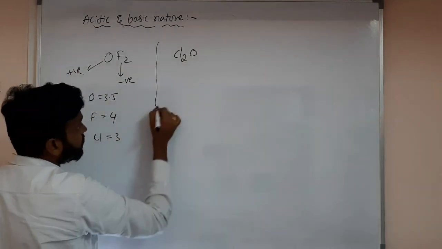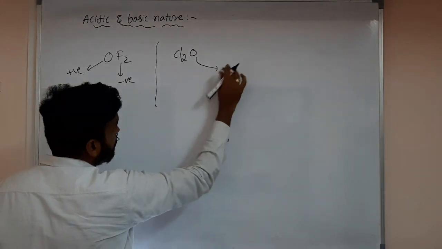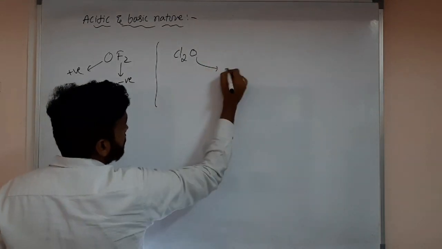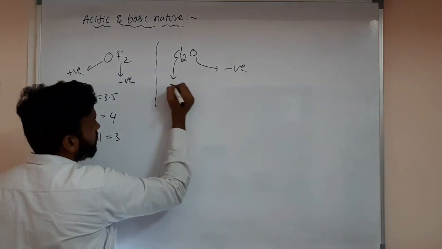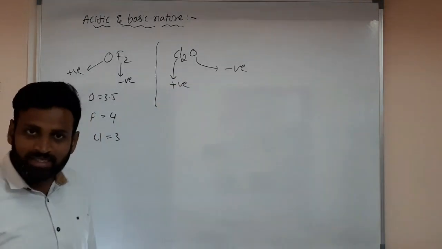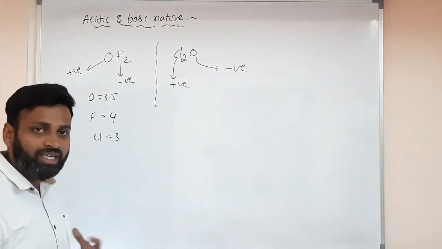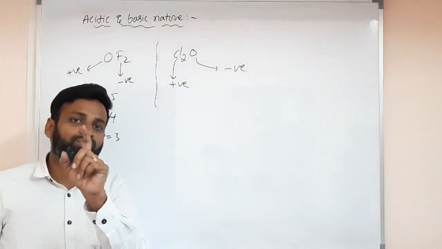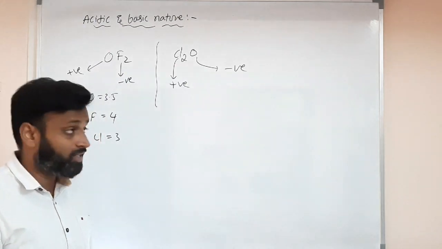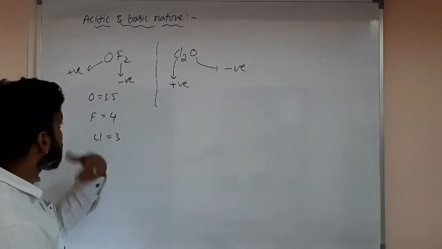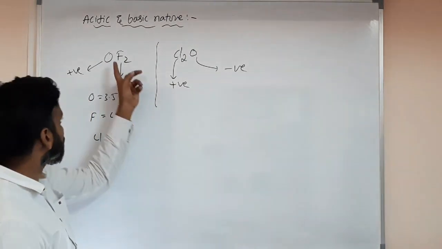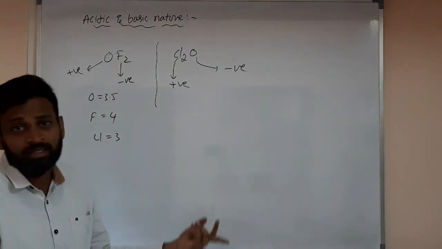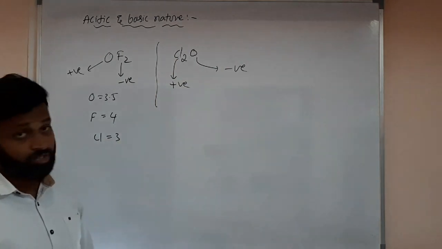But in this molecule, oxygen is negative and chlorine is positive. Is the difference understood by everyone? How did we come to know? Just from electronegativity values. Otherwise we may feel that fluorine and chlorine belong to the same group, so if fluorine is minus here, chlorine is also minus. No, here chlorine is positive.